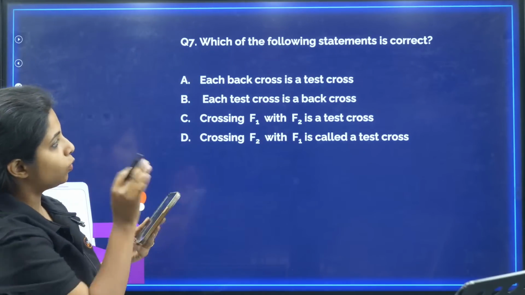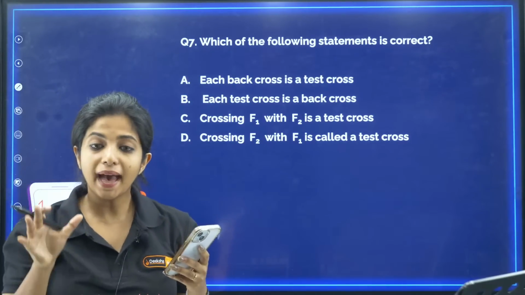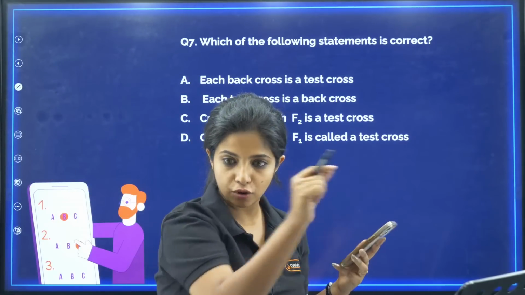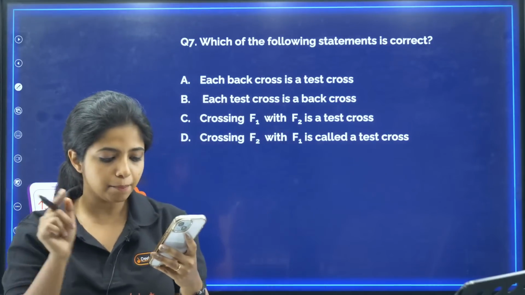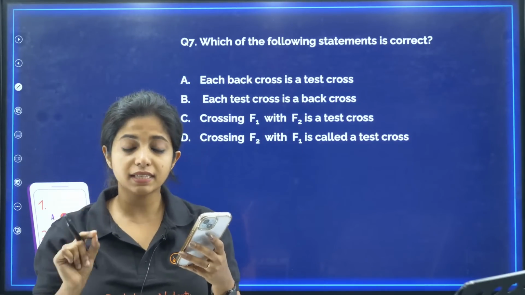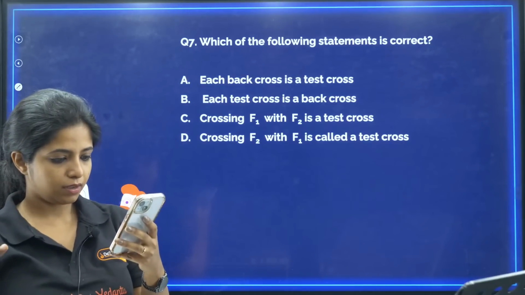So basically over here, in this question, back cross means you're going back and crossing with something. That is what you mean by back cross. So here, what is correct? That is the question.